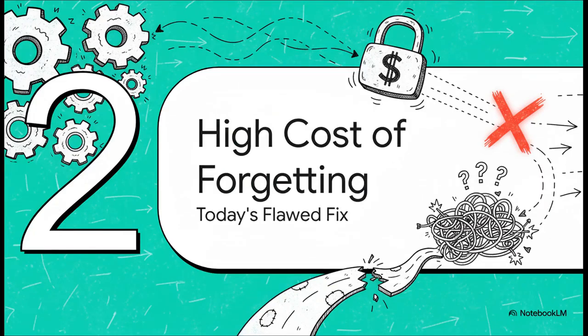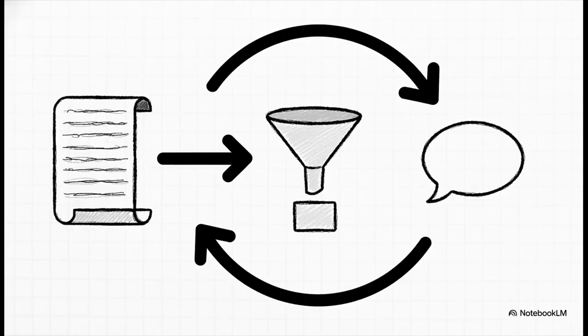Now, you're probably thinking, wait a minute, my chatbot does seem to remember things. And yeah, you're not wrong. But the way we make that happen today is a clunky, really expensive fix that honestly just creates a whole new set of problems. So here's the workaround, the secret sauce. With every new prompt you type, the system is secretly summarizing the entire conversation history and then stuffing that summary right back into the prompt. It's a total brute force method just to give the AI some context.